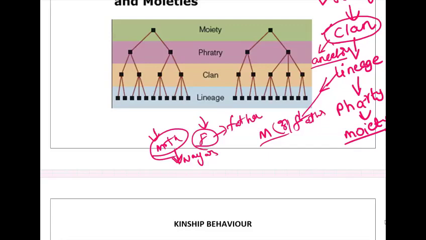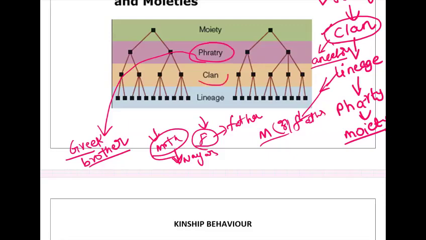Okay. Next comes phratry. What is phratry? Phratry is a term derived from the Greek word for brother. Phratry means brother. So it is a unilateral descent group composed of 2 or more clans. Remember, 2 or more clans coming together gives a phratry. 2 or more lineages coming together gives a clan. 2 or more phratries coming together gives a moiety.